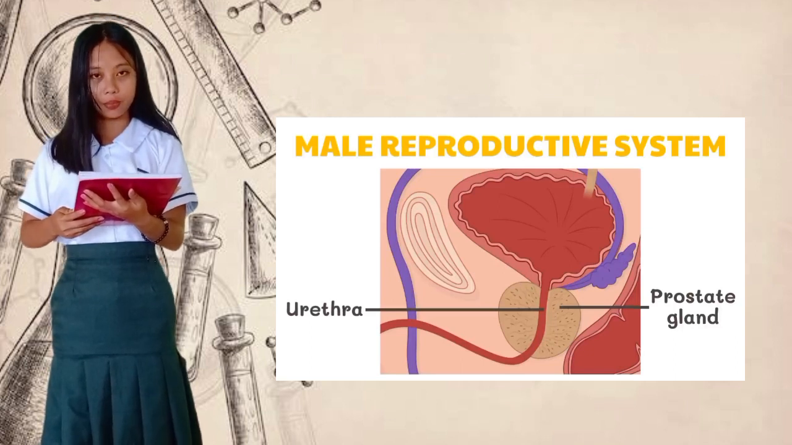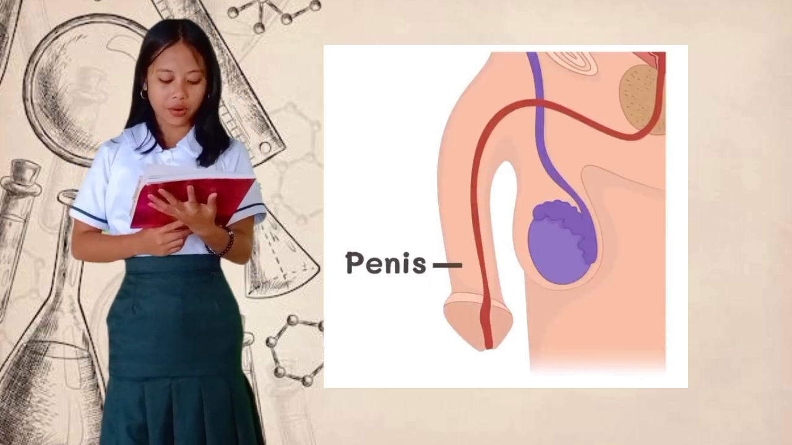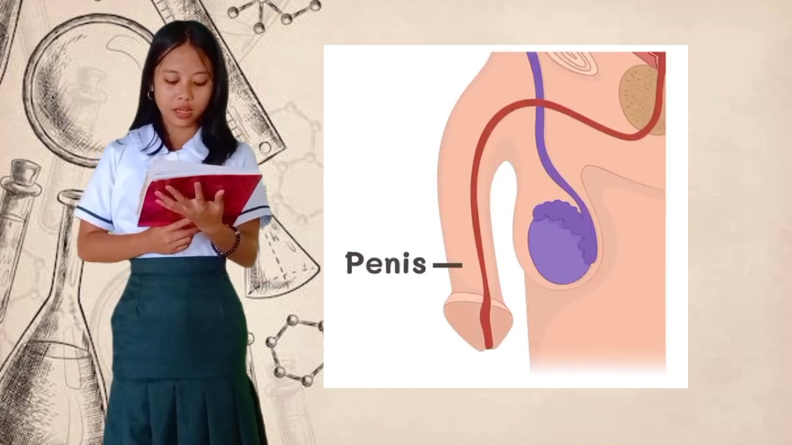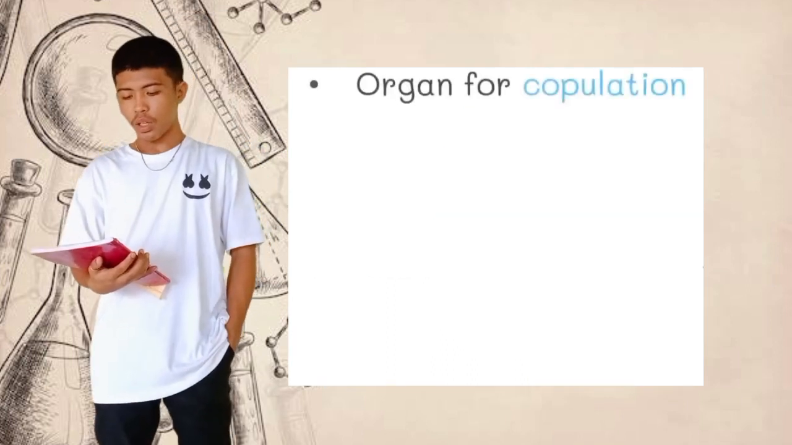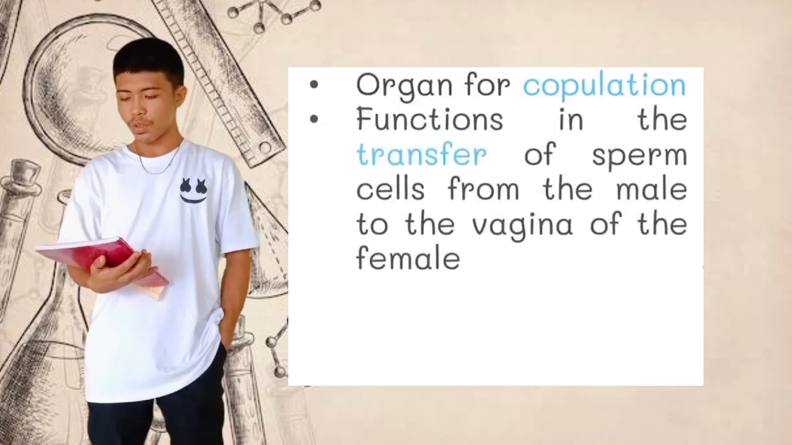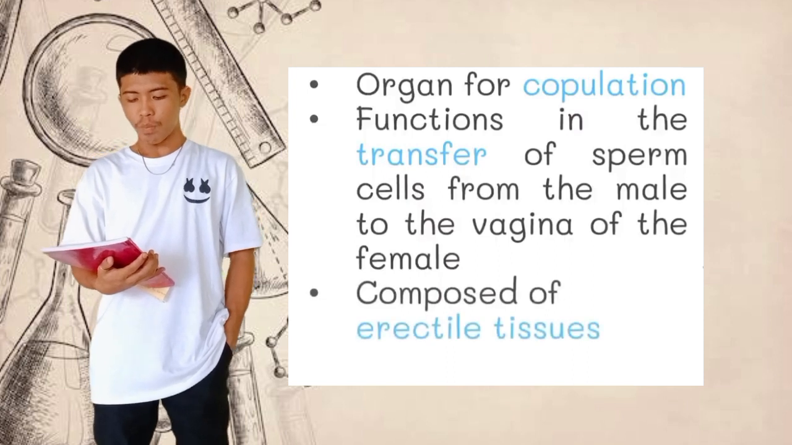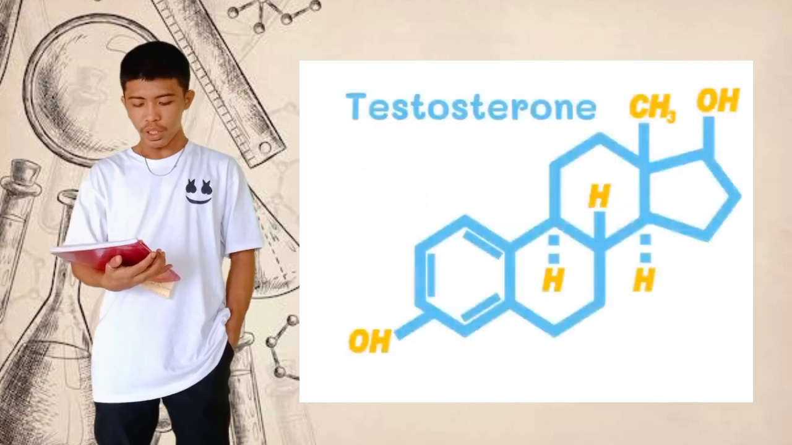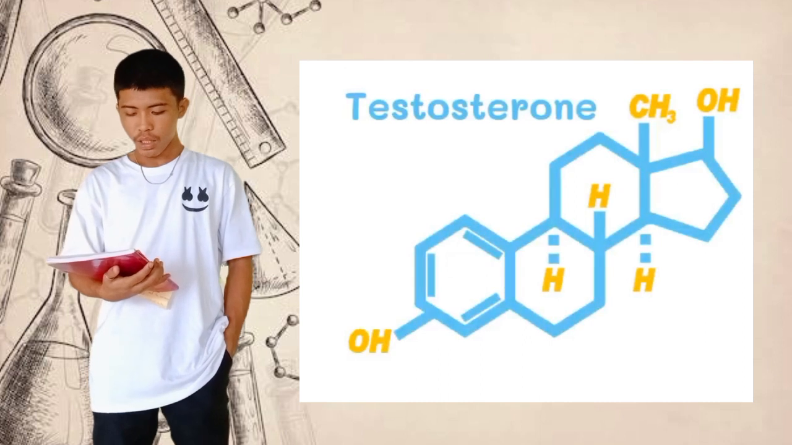Penis. The penis is only an accessory organ for reproduction and not the reproductive organ itself, as most people think. It is the organ for copulation, functioning in the transfer of sperm cells from the male to the vagina of the female. It is composed of erectile tissues. Erection. Testosterone is the main male sex hormone secreted by the testis.